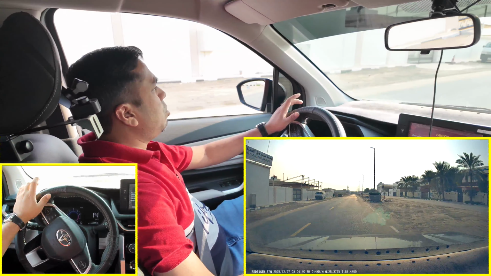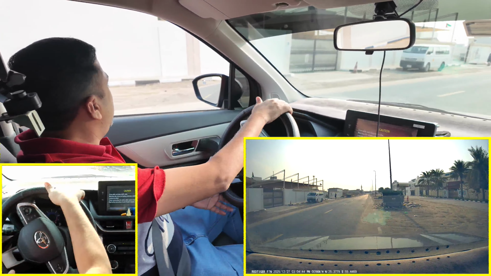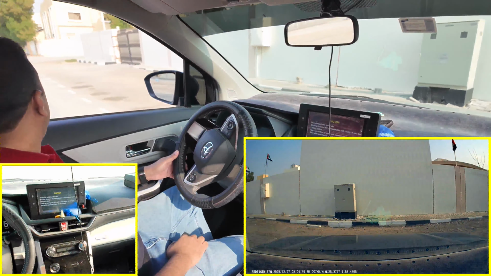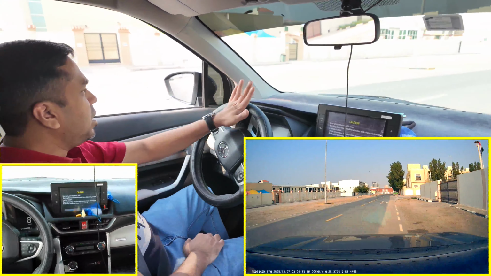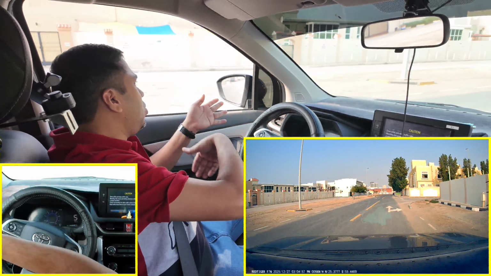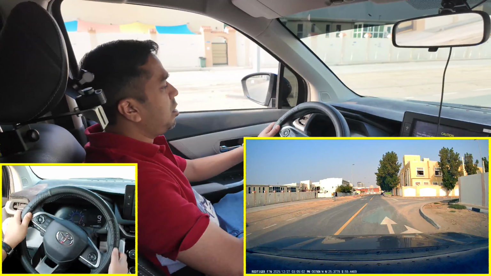Let me take a U-turn from here. Let me see. Now I am making it like this. Let me take a full U-turn. Can you see it? I turn the steering wheel fully. Now I take the U-turn. Can you see? Okay, let me bring it back again. If I am not turning back again to the straight, my car is always turning. I have to make sure I bring it back again to the straight position.